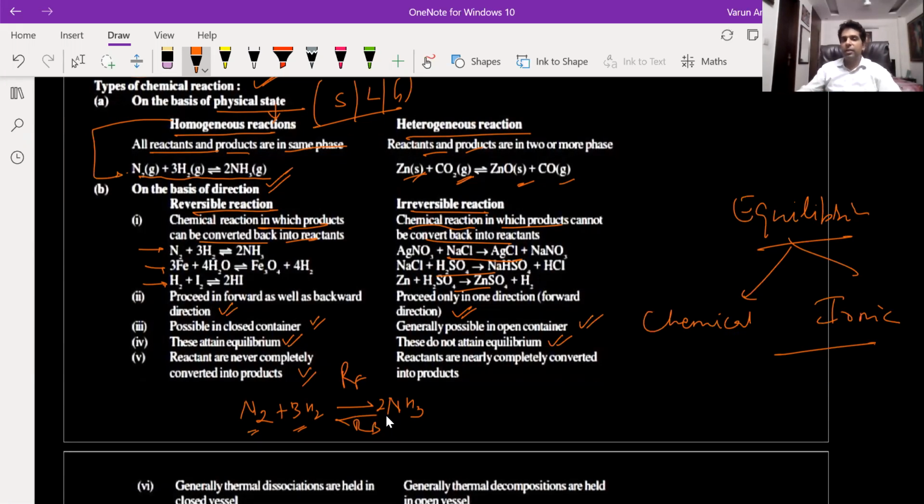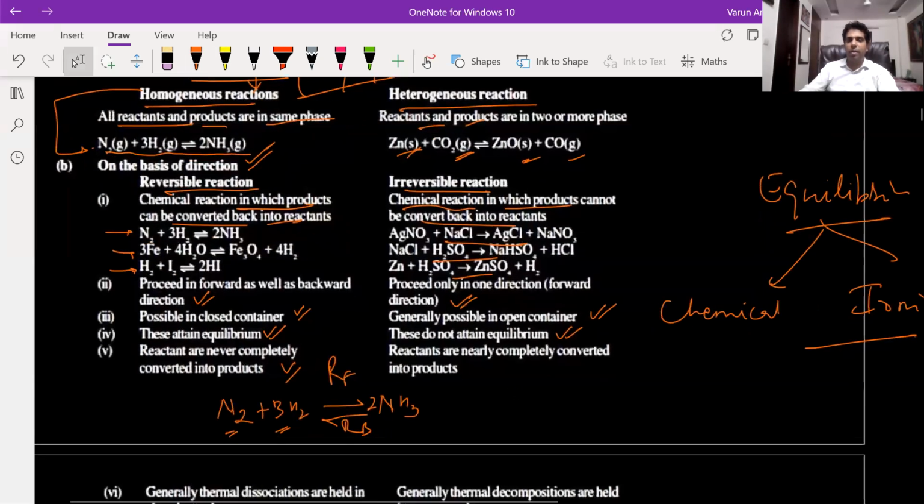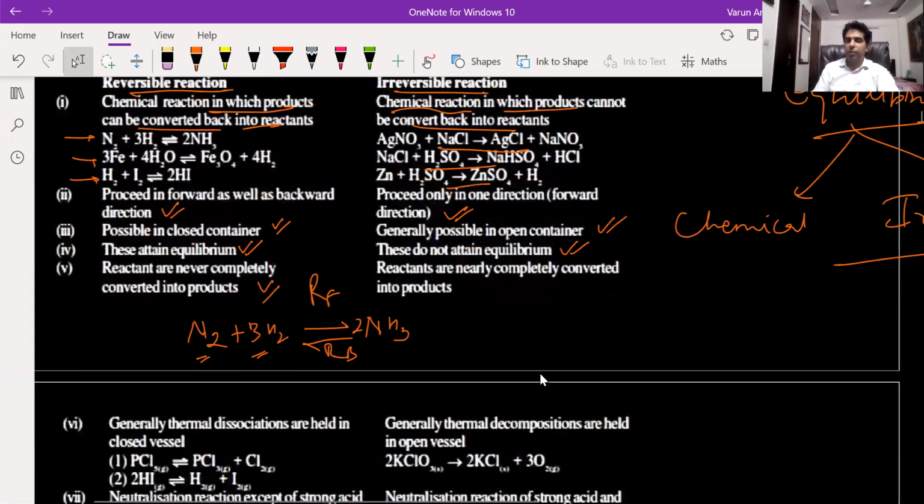So first of all, let us understand how equilibrium is established. Suppose I am starting with only nitrogen and hydrogen in a container. So they will react to give me ammonia. Now, initially there will be some rate of forward reaction.